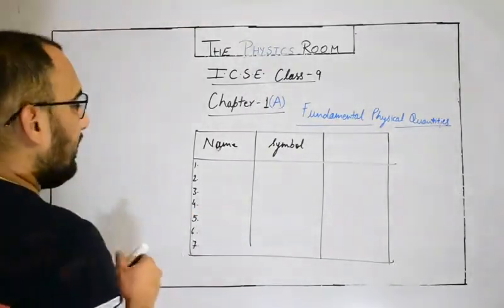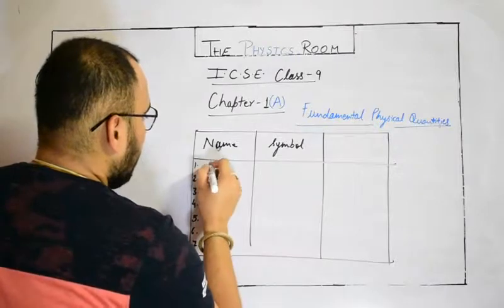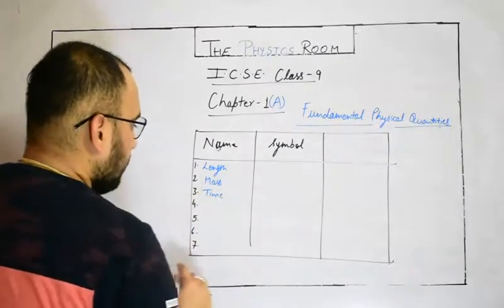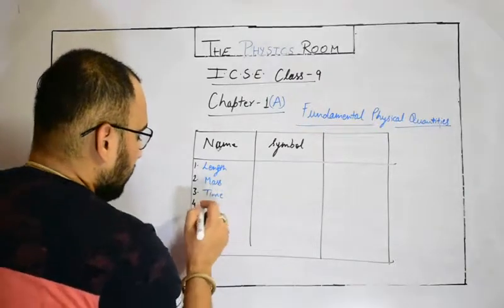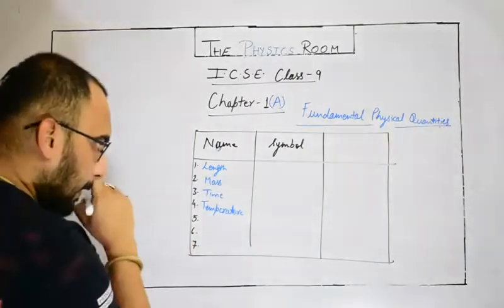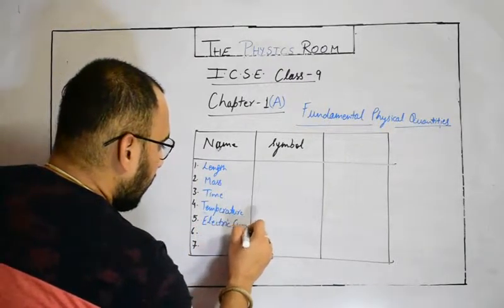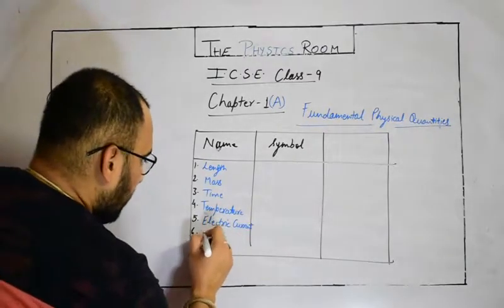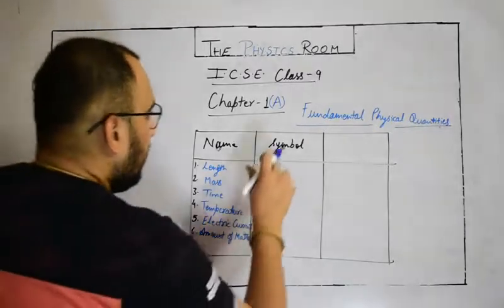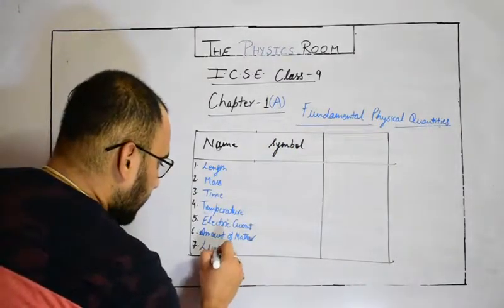These 7 fundamental physical quantities are: the first is length, second is mass, time, temperature, electric current, amount of matter, and luminous intensity.